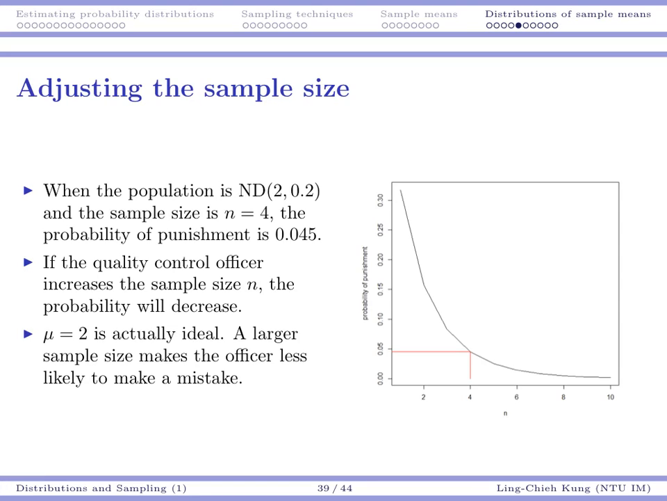On the other hand, we know there is an officer, right? The officer knows that if the sample size is 4, then the probability of punishment is 0.045. So that means the officer may want to increase the sample size so that the chance for it to make some error in determination would be decreased. So we can also draw a curve that maps each value of sample size to a probability for me to get punished. Okay, so that's also reasonable.